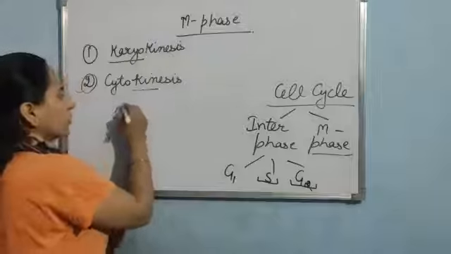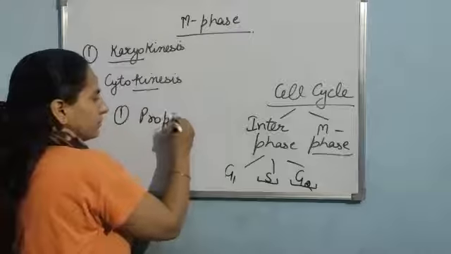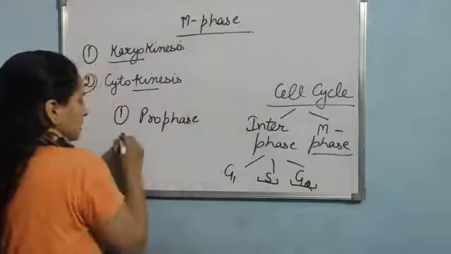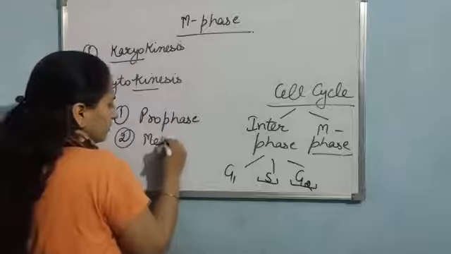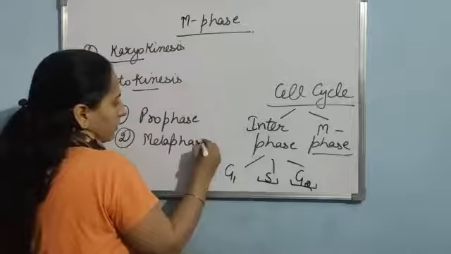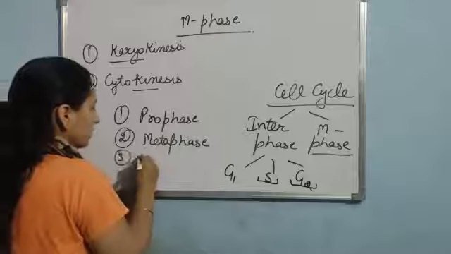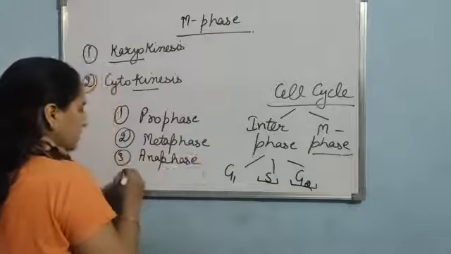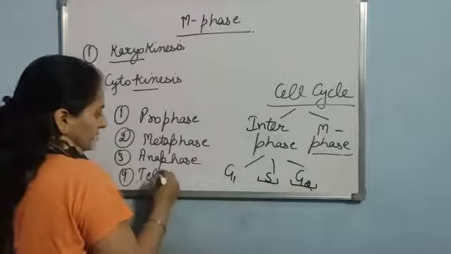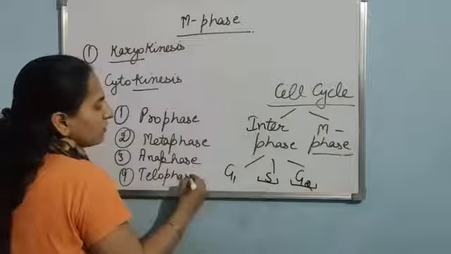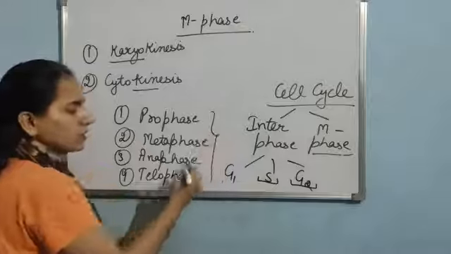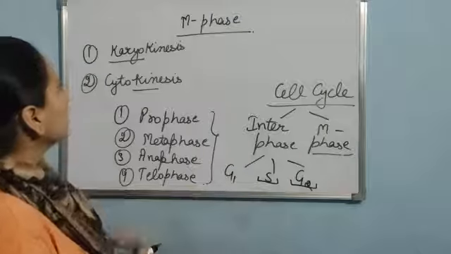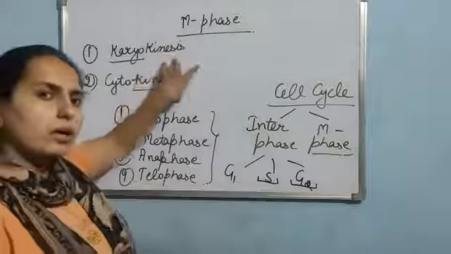First one is prophase, second one is metaphase, third one is anaphase, and last one is telophase. One by one we'll study all these four phases. After that we shall study cytokinesis.